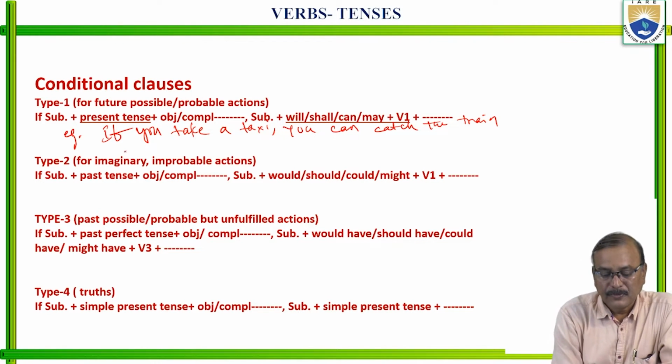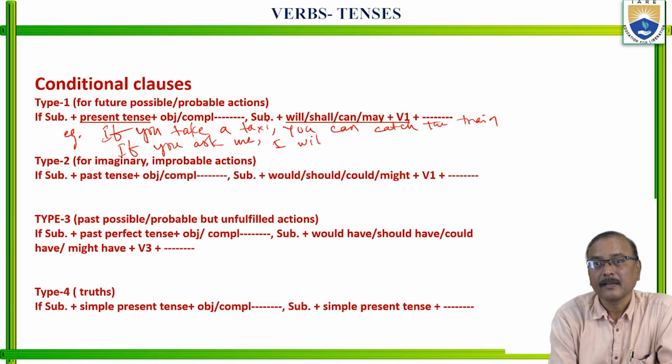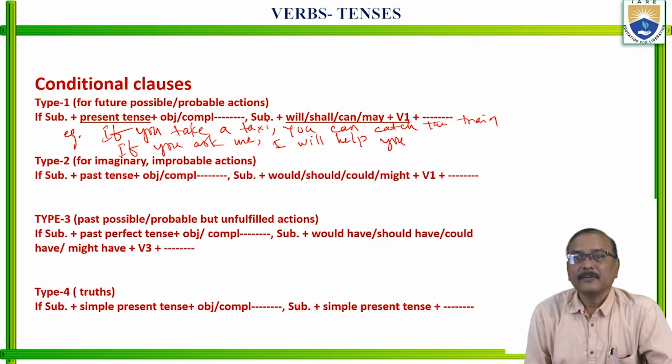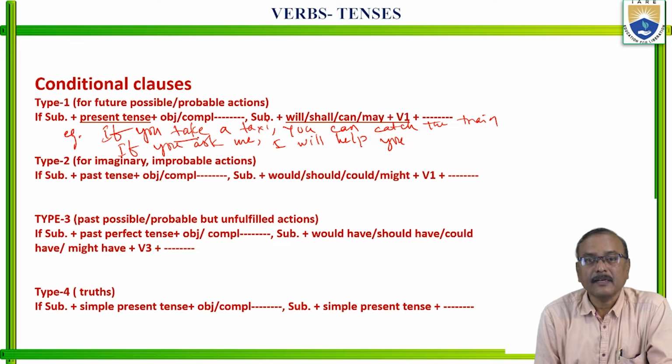Okay? If you ask me, I will help you. You see this one. Yeah, these are the future actions. If you take a taxi, right?